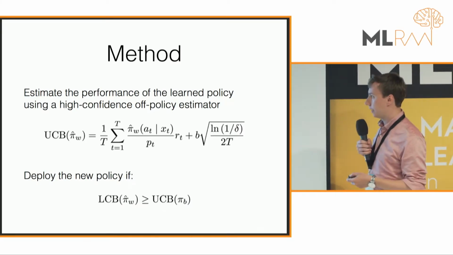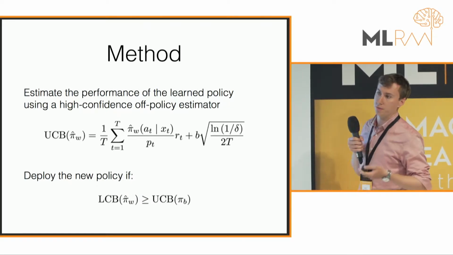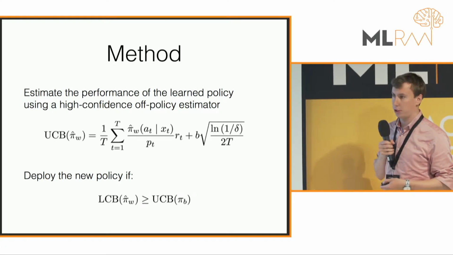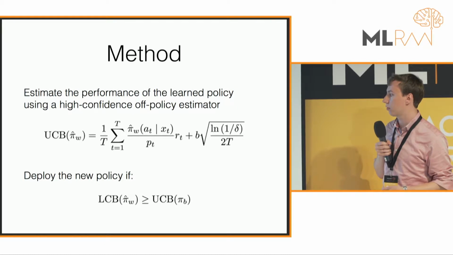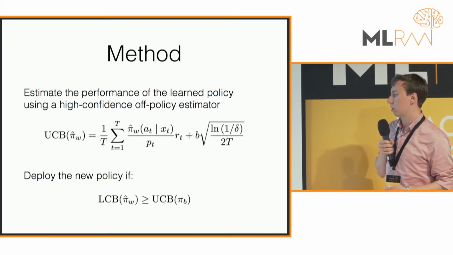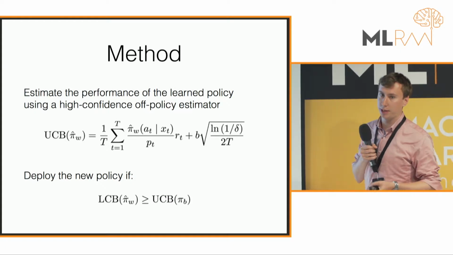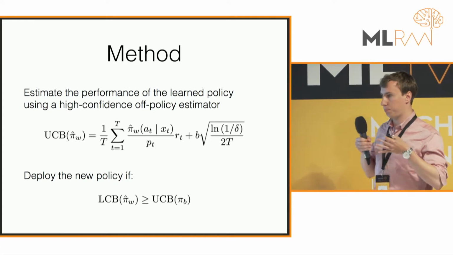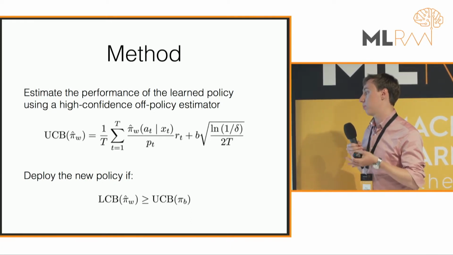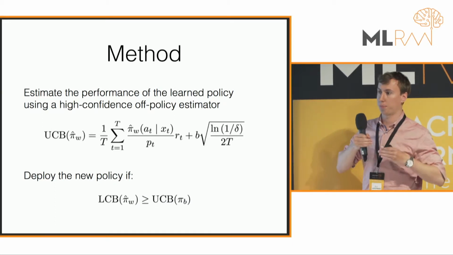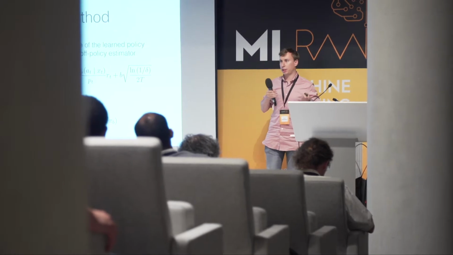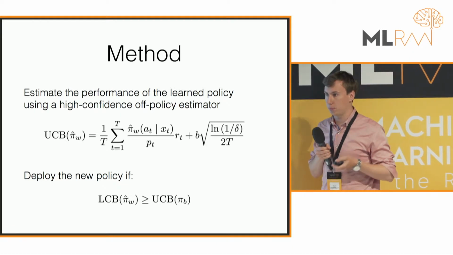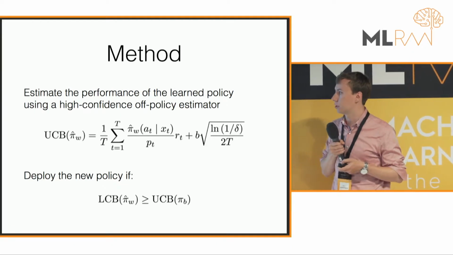We can generate a lower confidence bound by just changing this plus into a minus. Very simple. Then the main idea is to automatically deploy the new policy and start using it to collect data if the lower confidence bound on π_W, the one that we learned, is larger than the upper confidence bound on π_B. So the idea is: what's the worst performance, with high probability, of the π_W that we've just learned, and the best possible performance of our baseline policy, and we compare these two. As soon as one is better than the other, we're safe to assume that it works better. So that's the main idea. It's just combining counterfactual learning with these high confidence off-policy estimators.